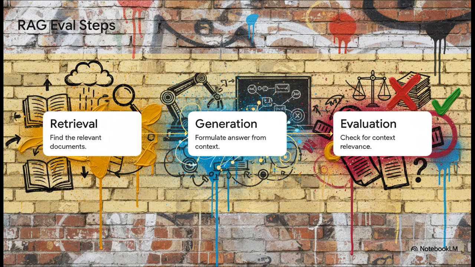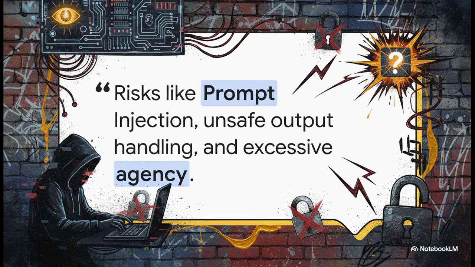We do this to catch extremely dangerous failures like source solution. Think about it. If an AI gives you critical medical advice and confidently cites a real medical journal, but that journal doesn't actually contain that advice, man, that source solution is incredibly dangerous. Evaluating step by step prevents that exact nightmare scenario.